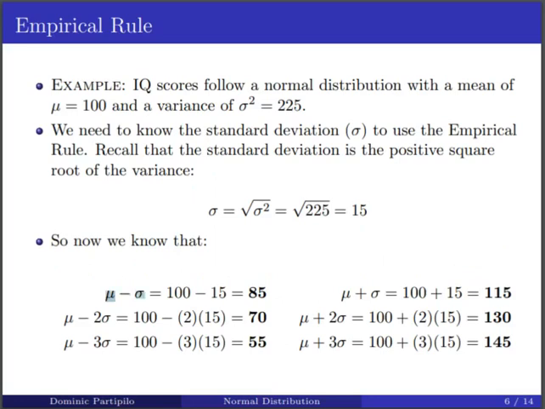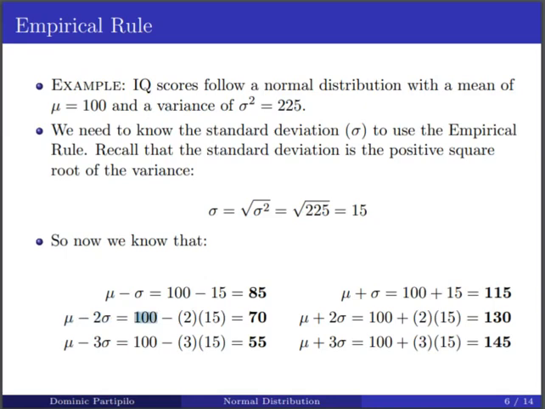One standard deviation below the mean is going to be mu minus sigma. And remember, mu was 100 and sigma was 15. So one standard deviation below the mean is going to be 100 minus 15, or 85. Similarly, two standard deviations below the mean is going to be mu minus 2 times sigma.